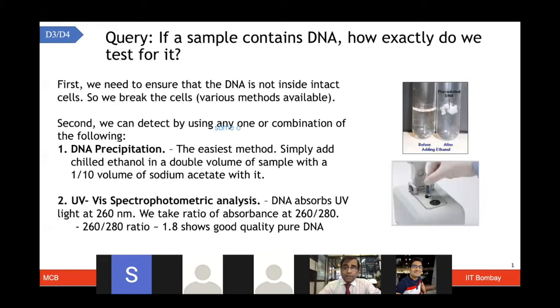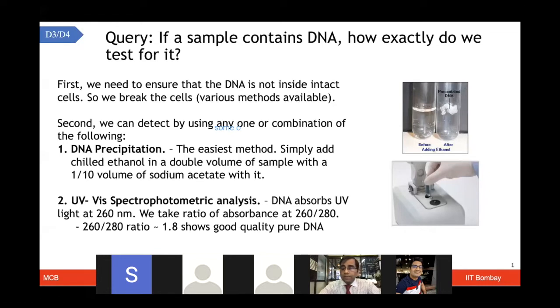So for DNA precipitation, a simple way is that one could use chilled ethanol and then try to precipitate with that. And then you can also use sodium acetate so that it can help you to precipitate DNA. You can wash it off. And the picture shows here in the test tube how the DNA looks before or after adding ethanol, just like a small cotton ball with the threads, right? So that's something you can easily do. Now, how to test that what you have is the DNA.